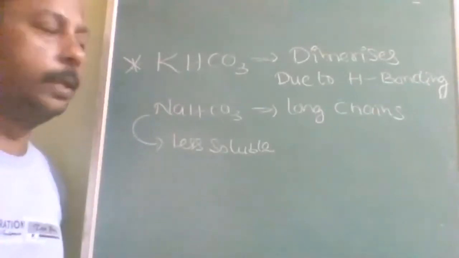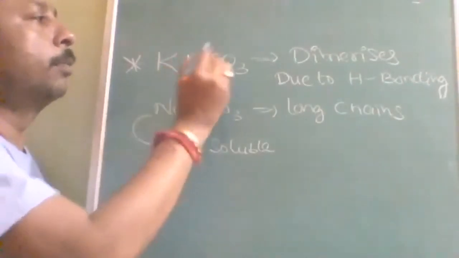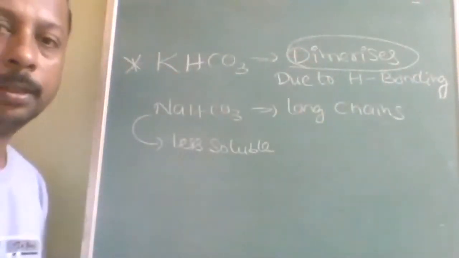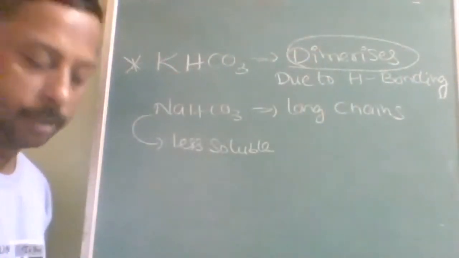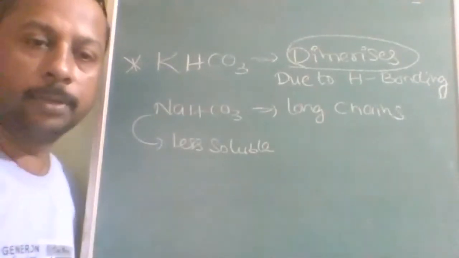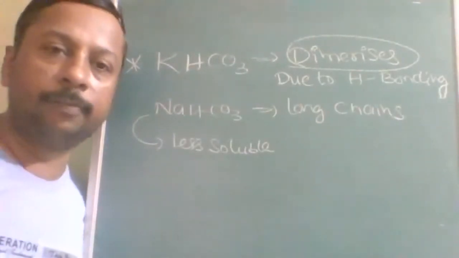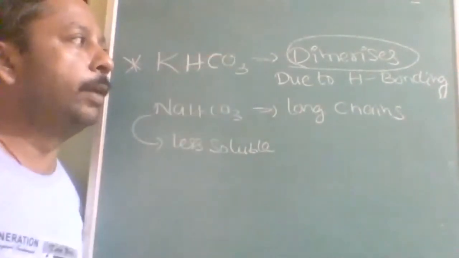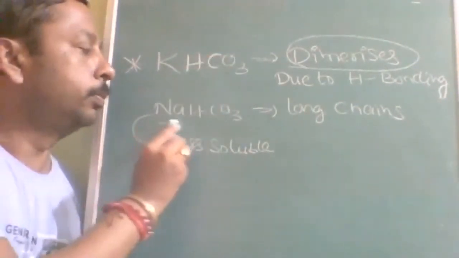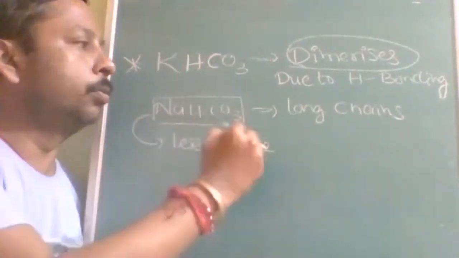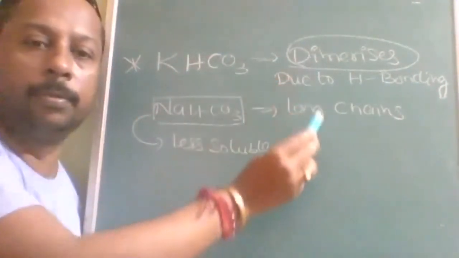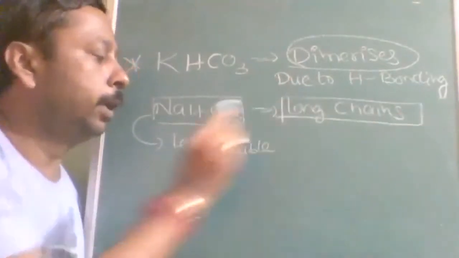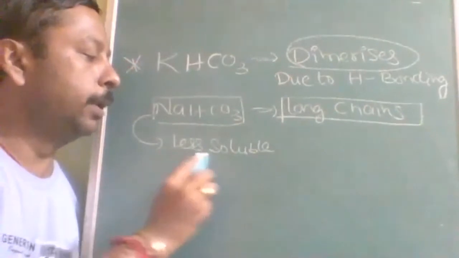Very important thing: potassium bicarbonate can combine only two molecules together. What is the reason? Due to hydrogen bonding, only two molecules of potassium bicarbonate join together by dimerization. But sodium bicarbonate undergoes polymerization, more than two molecules forming long chains, and because of this it is less soluble.